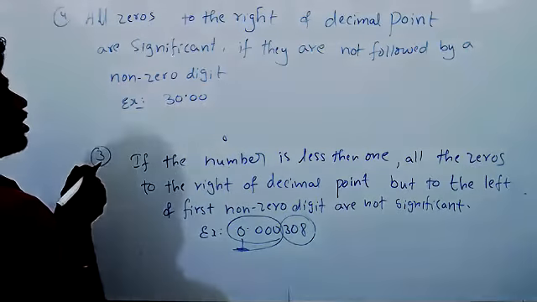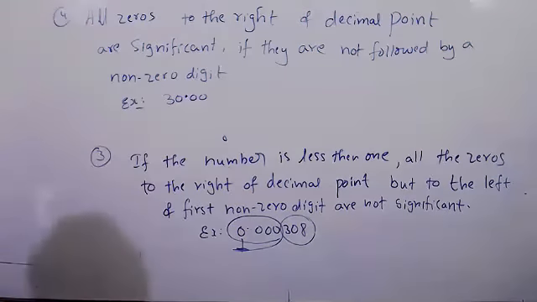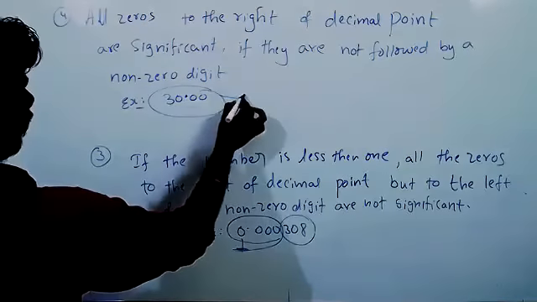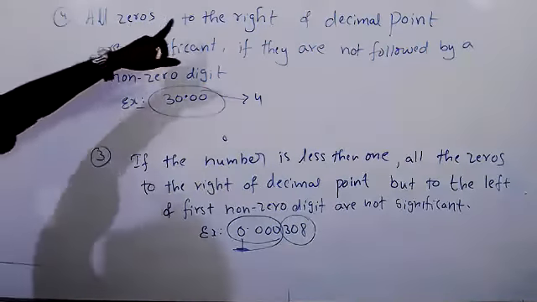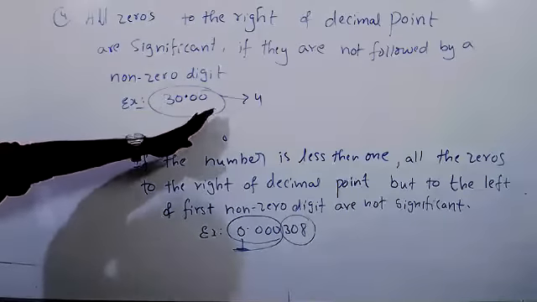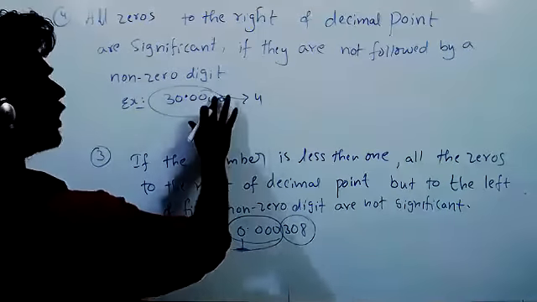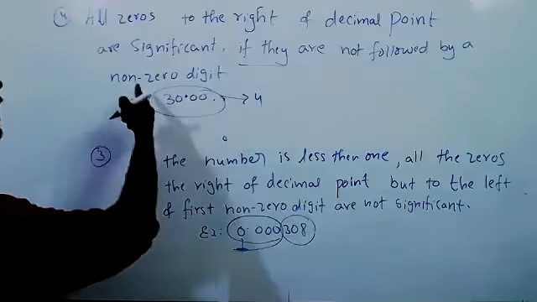Now tell me. I think there are 4, Bhanupriya, right? There are 4, because all zeros to the right of the decimal point are significant. However many zeros you keep, all are significant only, because they are not followed by any non-zero digit.